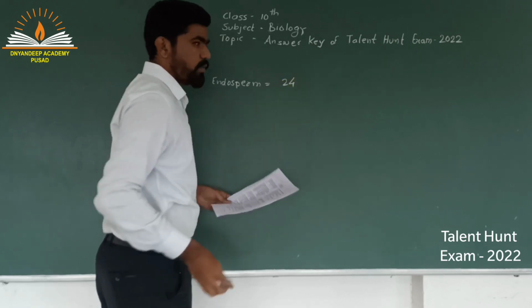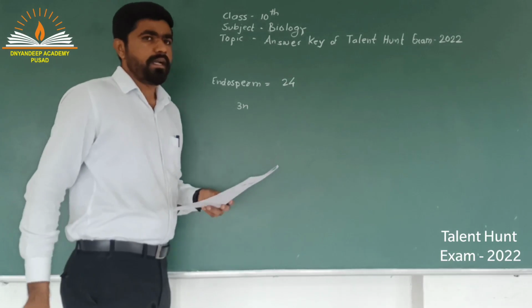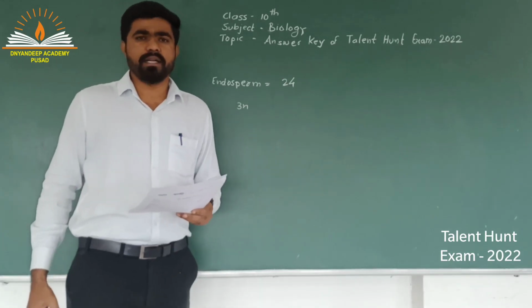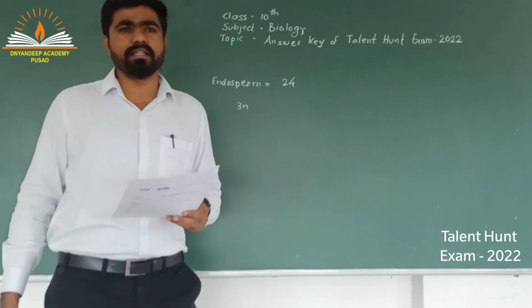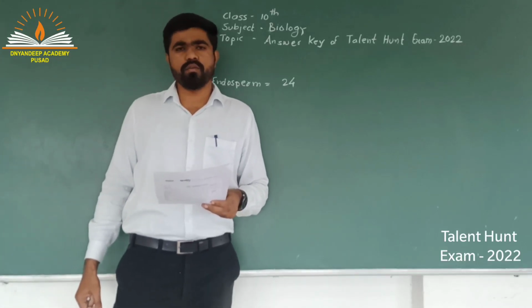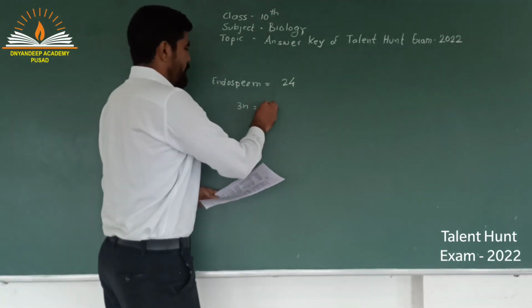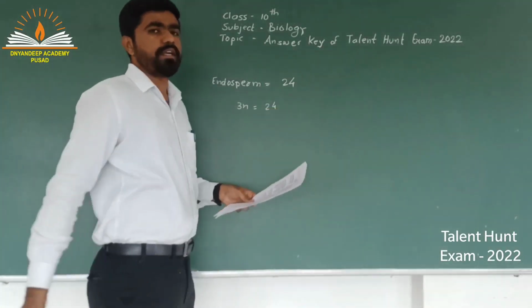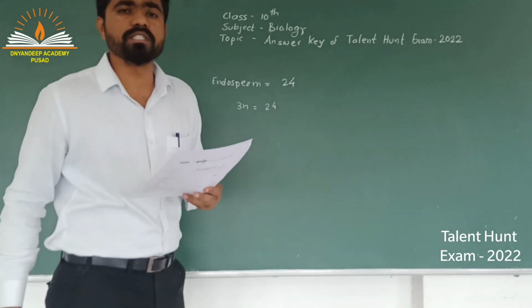Endosperm has 24 chromosomes. Endosperm is actually a triploid structure. It is formed after double fertilization and the structure is triploid, that is, it contains 3 sets of chromosomes. The value of the 3 sets of chromosomes they have given is 24. What you have to find out is the number of chromosomes in each root cell.